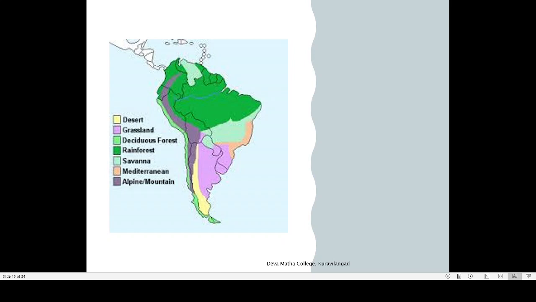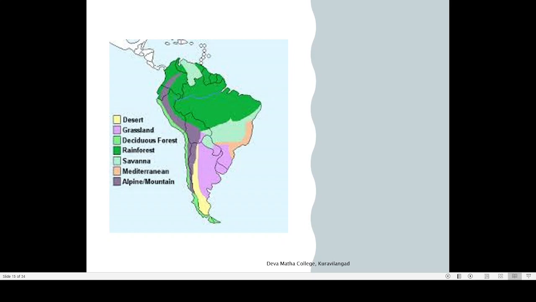Then here also you can find different types of regions. This map will give you an overview of the different types. What you are seeing here is a rainforest region. Then you can see that this is another type. This is the deciduous forest. What is the difference between rainforest and deciduous forest? In our Kerala we have both types of forest.